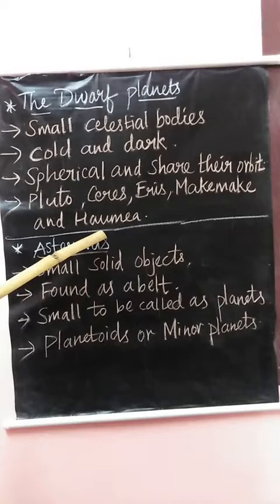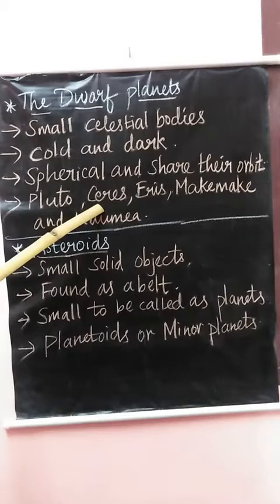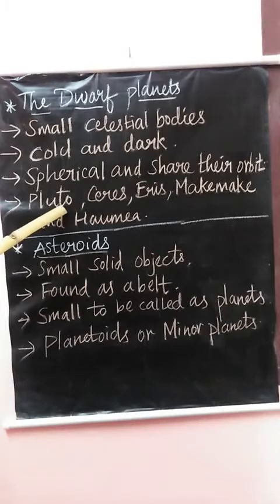Do you have any idea what dwarf planets are made up of? See children, it depends on how far away from the sun they are located. Ceres is a rocky object, and the icy objects are farther away like Pluto. Pluto is also a mix of rock and ice, but they lack liquid water.